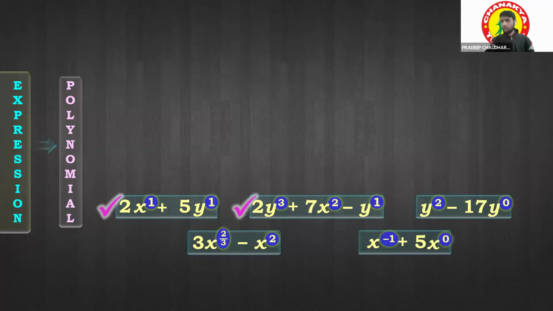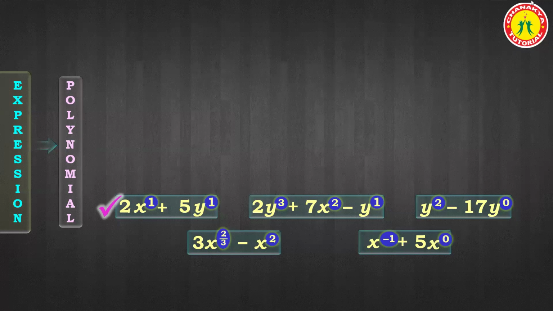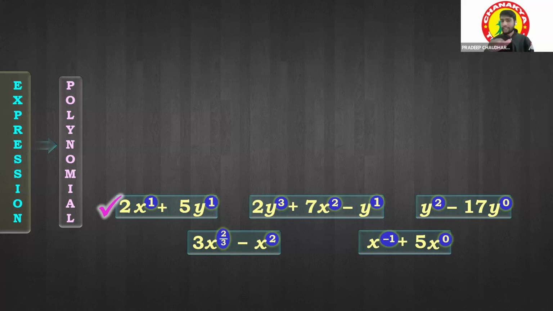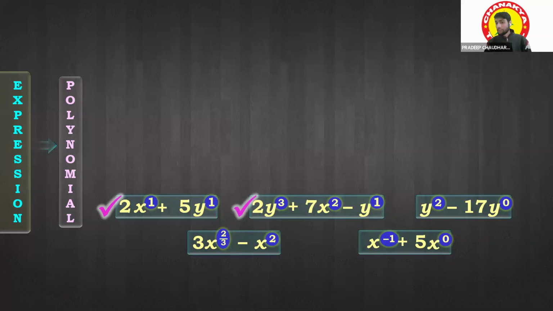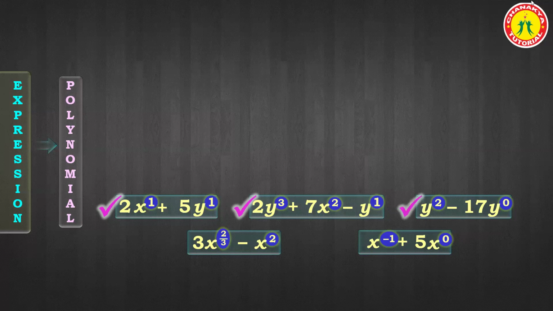Is this a polynomial? 2x plus 5y? Yes, sir. Okay. Is the second one 2y cube plus 7x square minus y, is it a polynomial? Yes, sir, it is a polynomial. Good. Let's check it. y squared minus 17, is it a polynomial, guys? Yes, sir. Yes, it is a polynomial.